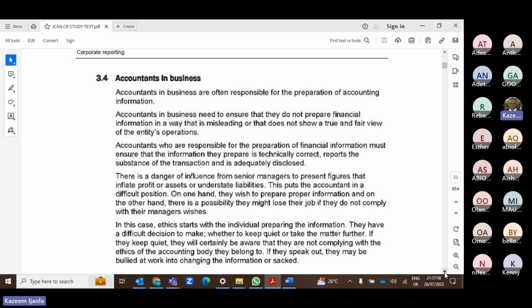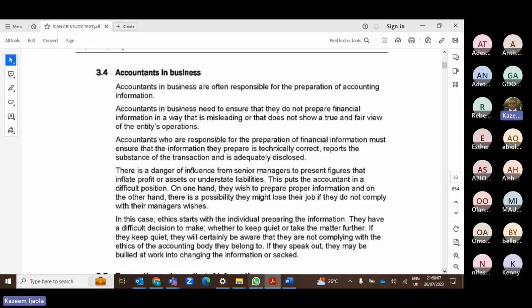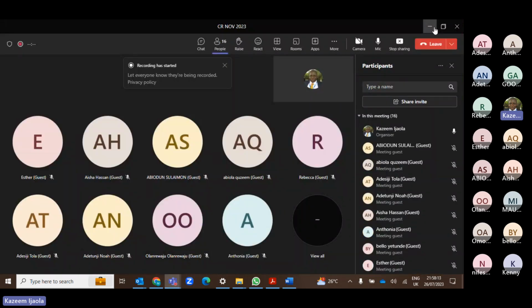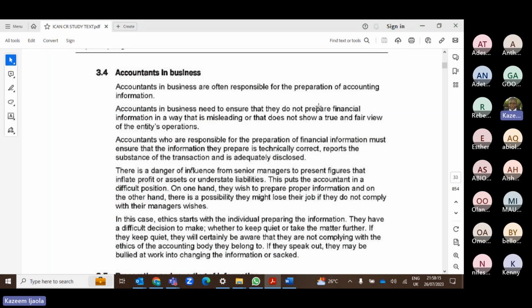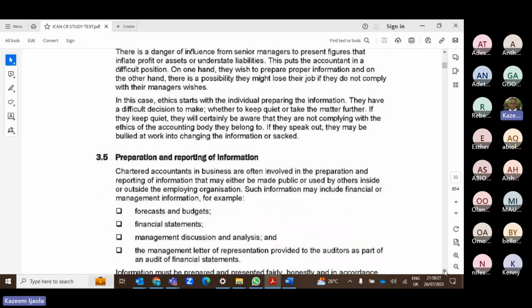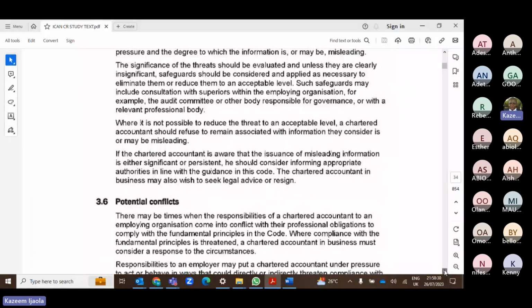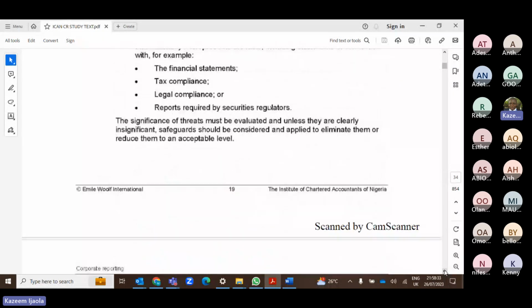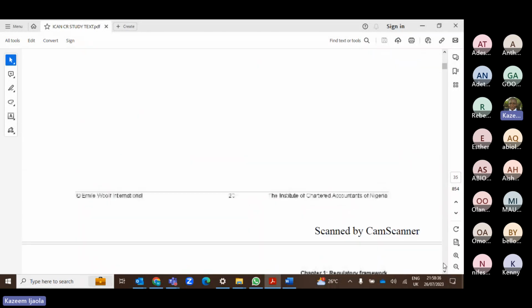For this set of accountants, it will take them 10 years to become a fellow of ICAN. You need to continue working for 10 years before you can be awarded a fellow. But the second one is accountants in practice. These are accountants that have a practicing license to operate, like those that work with an audit firm. They have the cumulative experience of practicing. For this set of accountants, it is just 5 years and they become a fellow of ICAN. So that's basically the difference between accountants in practice and accountants in business.